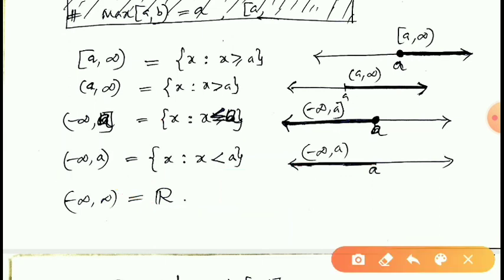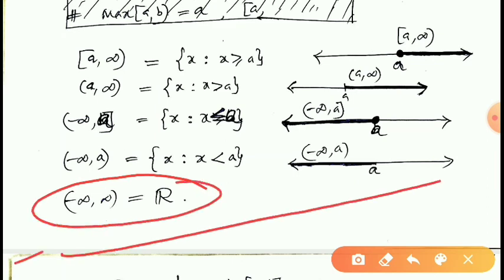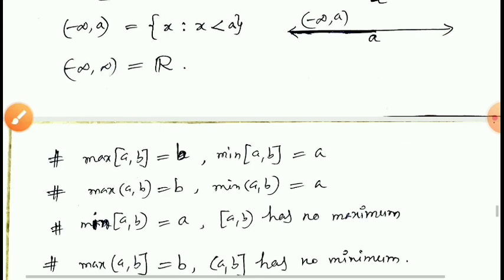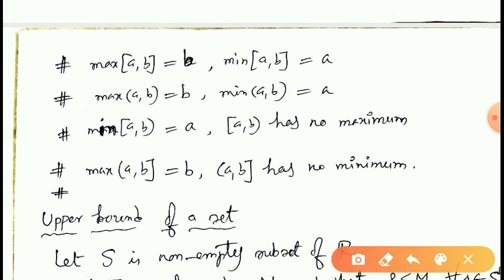Finally, minus infinity, infinity is nothing but all the elements between minus infinity and infinity. That means all the real numbers are included. Therefore, minus infinity, comma, infinity open interval is equal to the real number set R. These are the intervals. So, for closed interval AB, maximum element is B and minimum element is A.